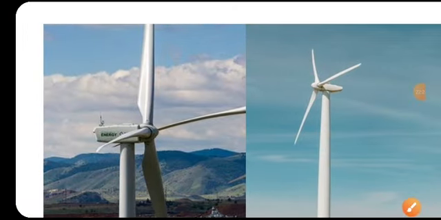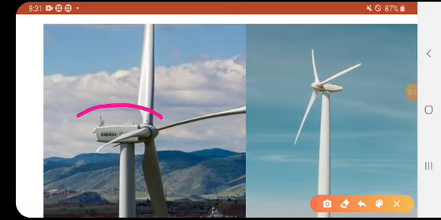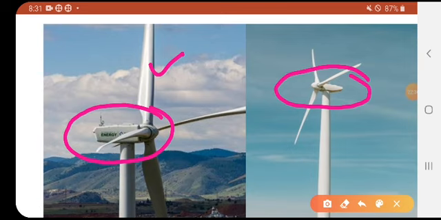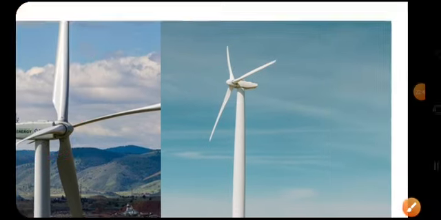This is the total system. We have an anemometer. These are the blades. The blades rotate, and everything is inside this area, inside that particular shown bars. This total structure is called a windmill.